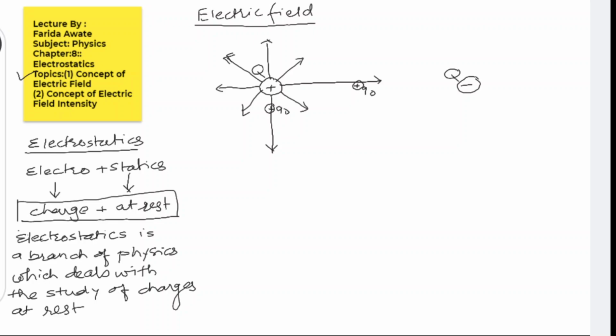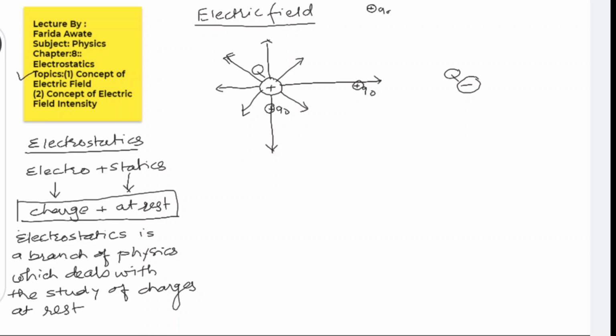Now suppose I am keeping this test charge somewhere here at infinite distance. What will happen to this? Nothing will happen. Why?